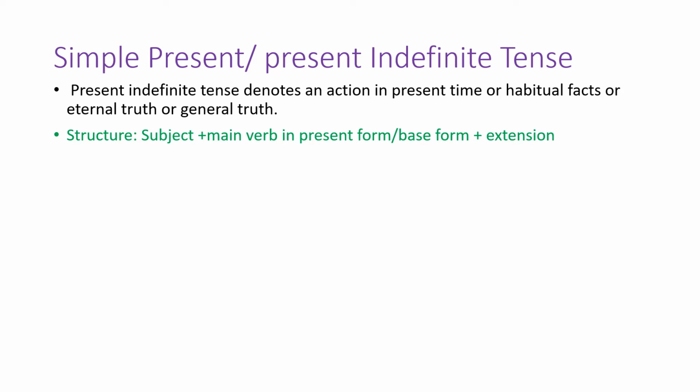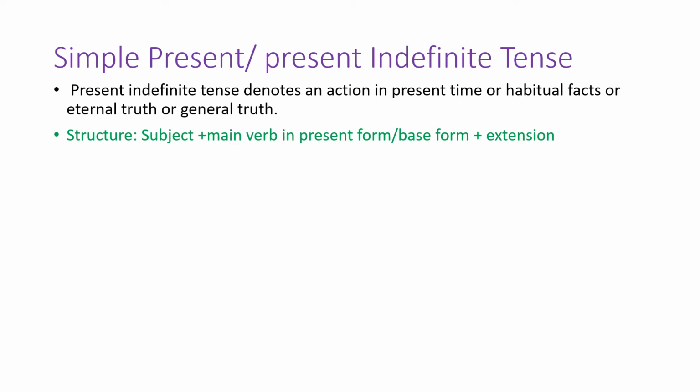Extension means বাকি অংশ. Students, you are used to learn verb forms of three types: present form, past form, and past participle form. And the present form is also called base form. So first you have to write subject, then verb in base form, then extension.